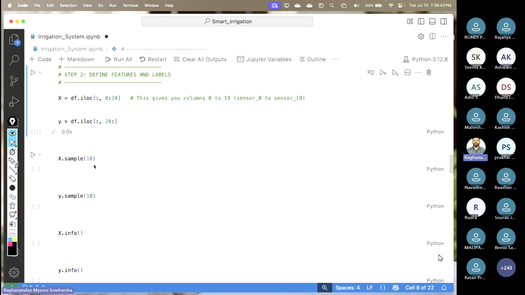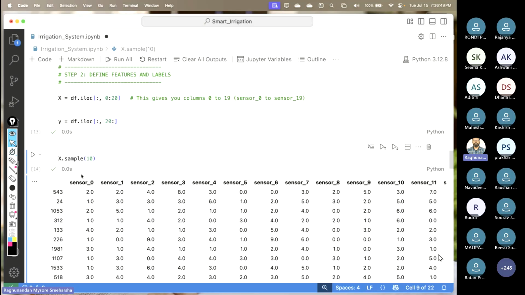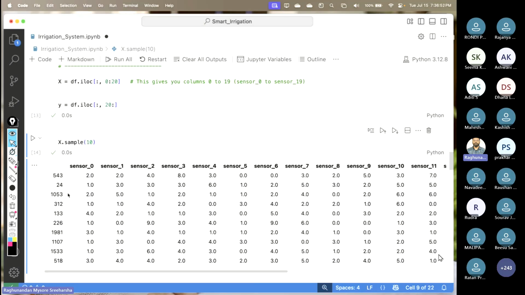It's been done. Now let us see the sample because I want to look at how they have been done. So X.sample of 10. So we are having only 10 rows. It has taken random values. As you all can see, we have the random values over here, and this is the index. So don't ask me, sir, what is 543? Don't panic. Those are the index, and these are the sensor values.